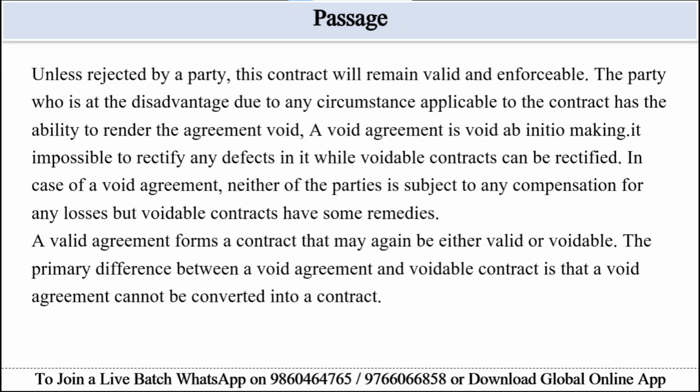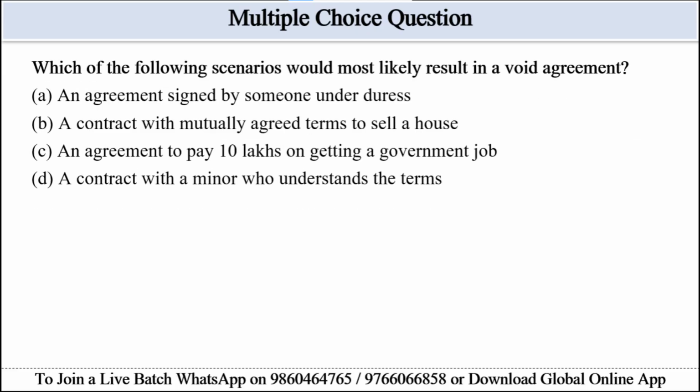So relevant portion of this passage for this question will be illegality and breach of law usually produce a void agreement. So on this basis, we can eliminate option B as it says sale of a house, it is legal and enforceable. Option C, payment on getting a government job, which is likely illegal or at least questionable and could lead to void agreement.